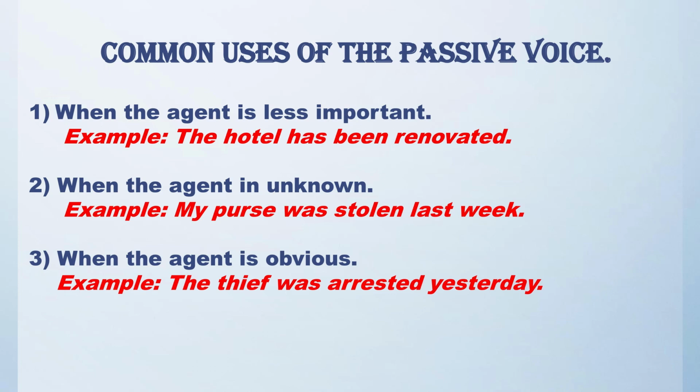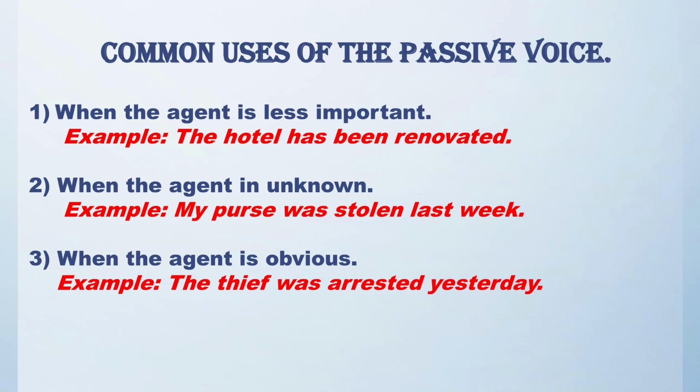First, when the agent is less important. Let's see the example. The hotel has been renovated. So here the focus is on the hotel and renovation. It is in the present perfect tense. Here we have not mentioned the agent, and if we are not interested in the agent, we can leave that out.